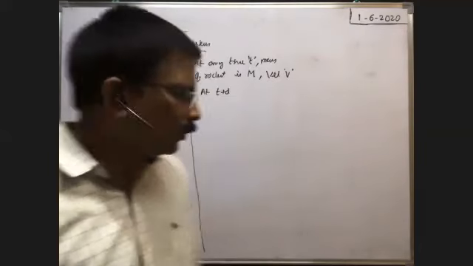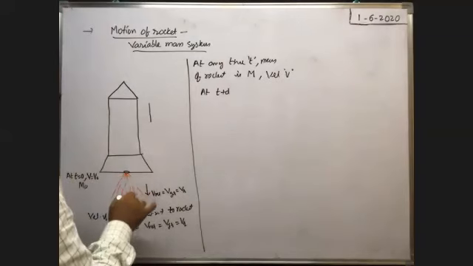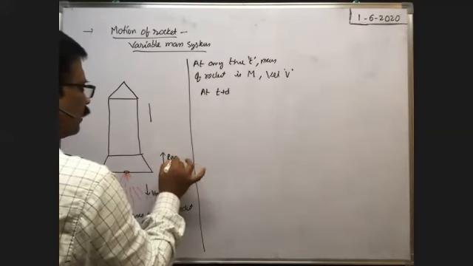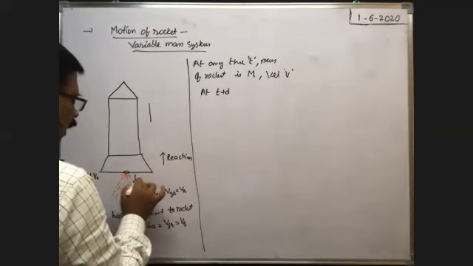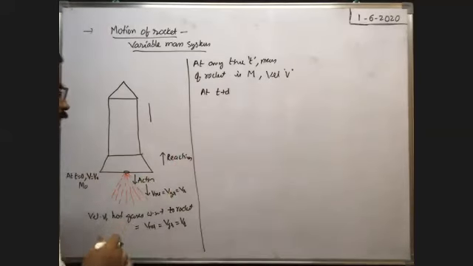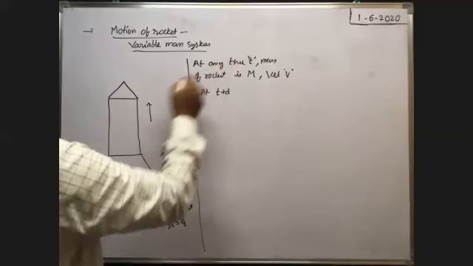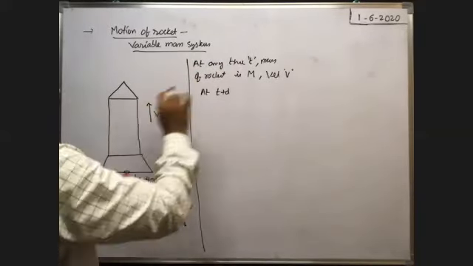So here, whenever the hot gases come out due to action, the reaction acts on the rocket in the upward direction, and the action acts on the hot gases. Because of this reaction, the rocket moves upward. At any instant of time t, the velocity of the rocket is v and the mass of the rocket is m.